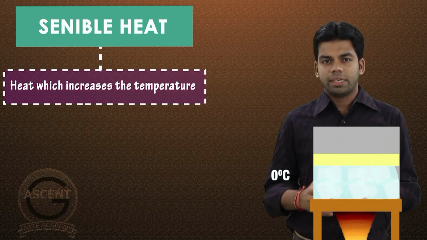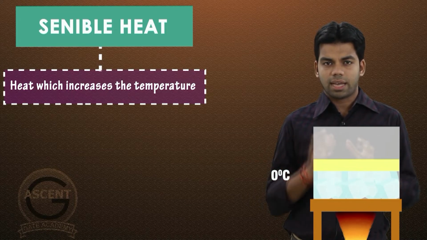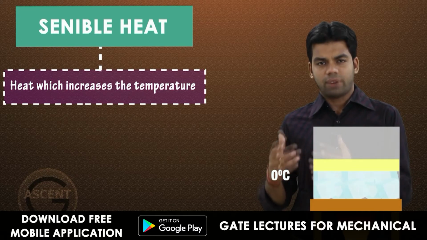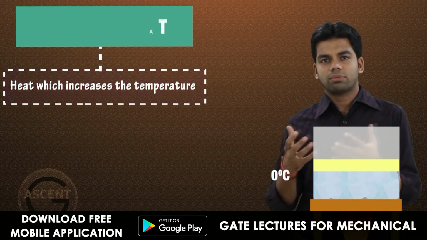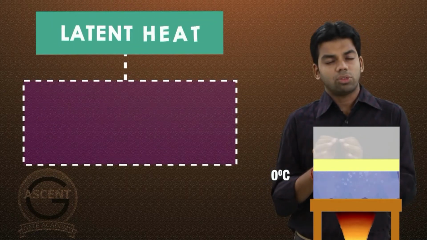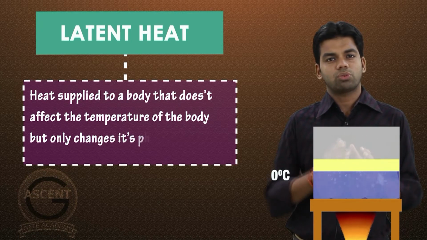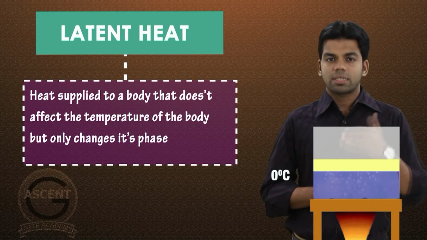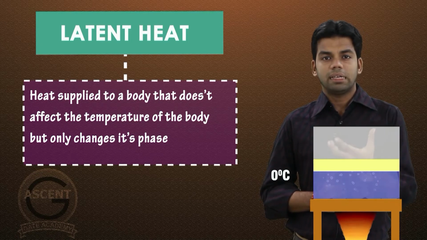So we had minus 10 degrees centigrade ice, and now we have 0 degree centigrade ice. Now we are still heating it. What will happen? Now the phase of this ice will start changing. This ice will now melt into water. Why? Because the fusion point of ice, at which the ice melts or at which water solidifies, is 0 degree centigrade. So at 0 degree centigrade, if I further supply heat, it will act as latent heat, and this will not increase the temperature of the ice. It will be used to change the phase of the ice. So the 0 degree centigrade ice will be converted to 0 degree centigrade water. It will absorb latent heat.